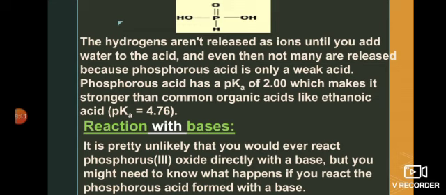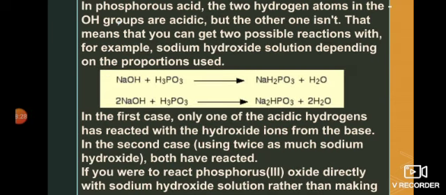Next is the reaction of phosphorus acid with bases. So when we treat phosphorus 3 oxide directly with the base, what will happen? Look at the reaction. When phosphorus acid is treated with sodium hydroxide, it may react in two ways, depending upon the number of moles, or the amount, of sodium hydroxide which is used. So in the first step, a 1 to 1 ratio between sodium hydroxide and phosphorus acid is given. Only 1 mole of sodium hydroxide is used.